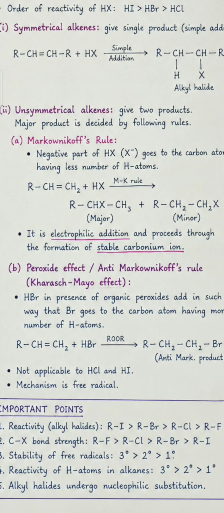As nuclear charge increases, bond strength decreases. Stability of free radicals: tertiary is greater than secondary is greater than primary. Reactivity of hydrogen atom in alkanes also: tertiary is greater than secondary is greater than primary. Alkyl halides undergo nucleophilic substitution reaction.